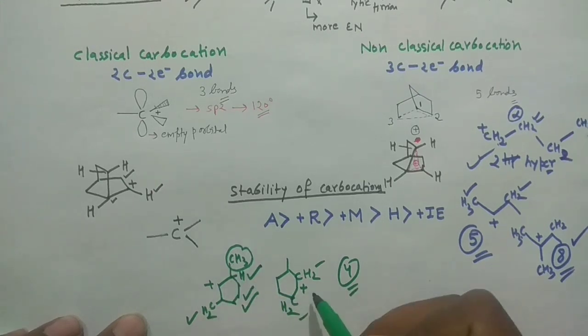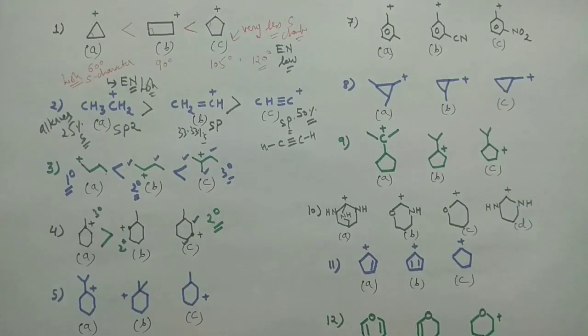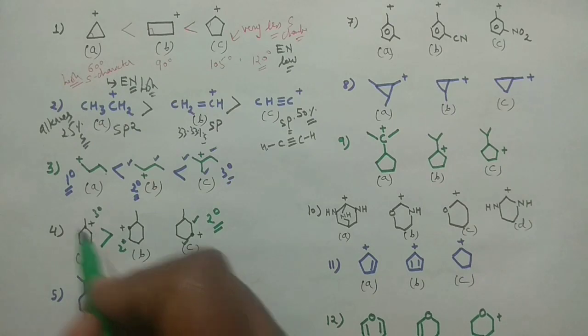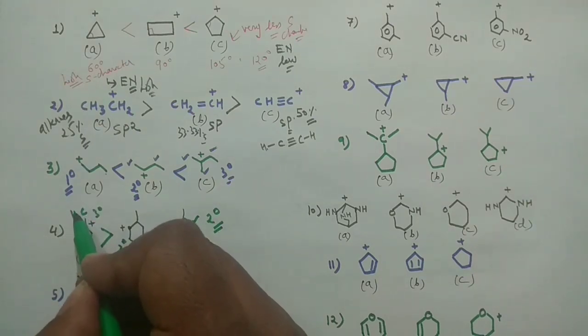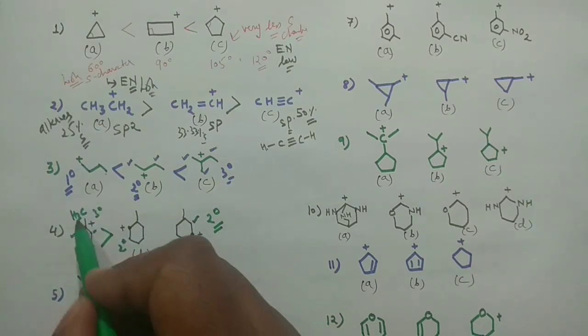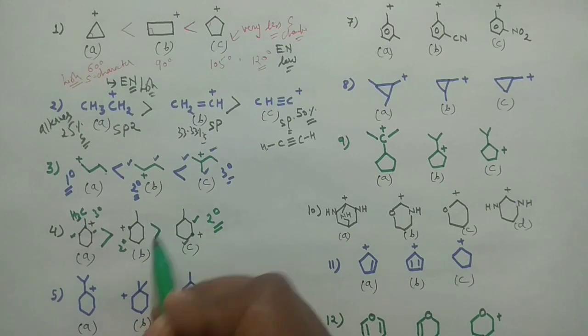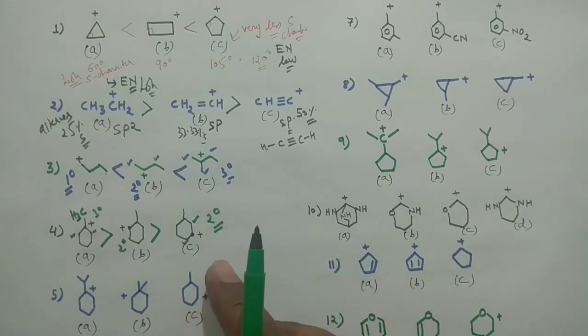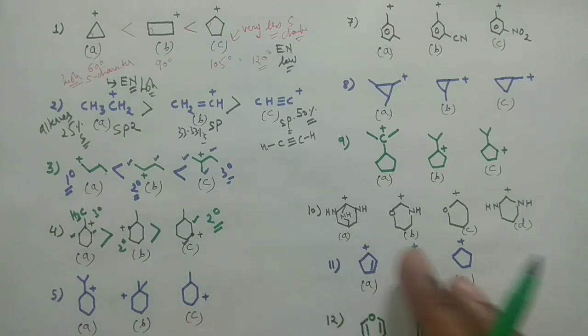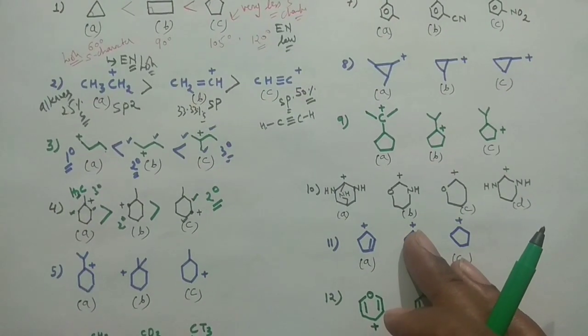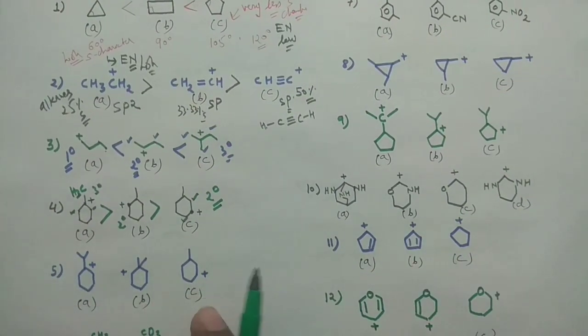So if you follow the picture here, for this one you can see this is CH3 here, this is CH2, this is CH2. 3 to 5 to 7 hyperconjugative structures are there. So this is more stable, right, and this is the least one. So this is how you can decide the stability of this also. Now moving to the next problem, this is more or less the same kind of problem.